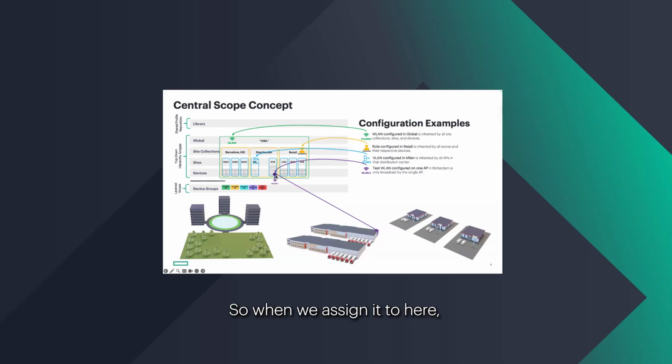So when we assign it to here, the purpose of assigning it to here is to test everything. But the other thing to consider is this is where I like the hierarchy, just like in AOS 8 campus mode, is that you now have the ability, as long as you created that WLAN profile as shared, it will automatically appear in the library. So now all you have to do to deploy it at all the stores is go to the library and assign it to that retail site collection, and all the retail sites that belong to that site collection will start broadcasting that WLAN.